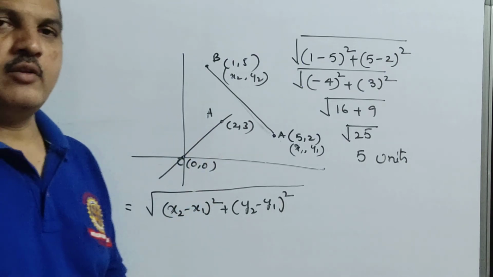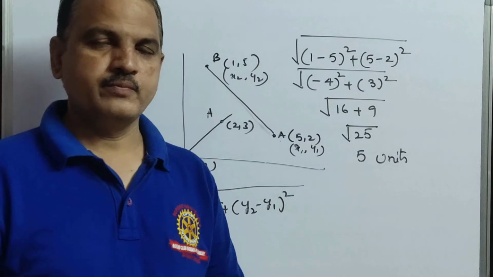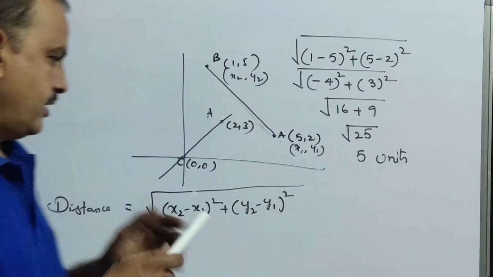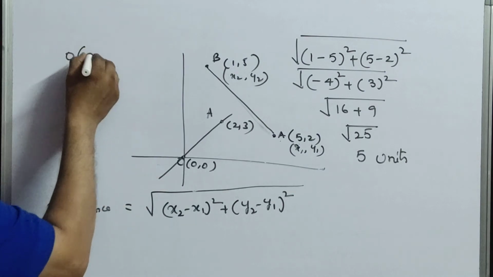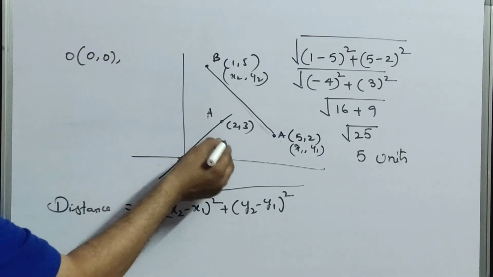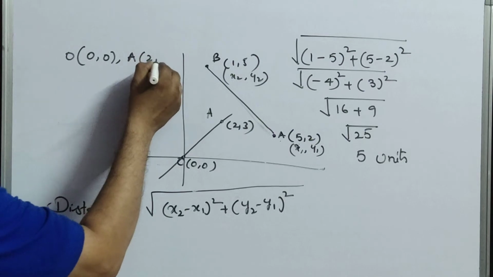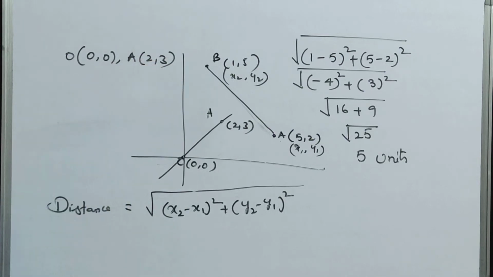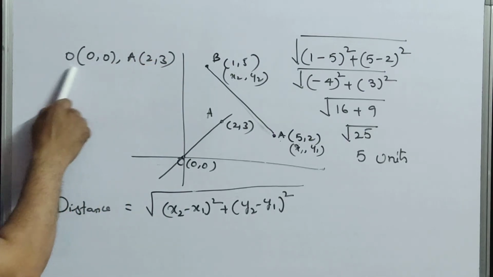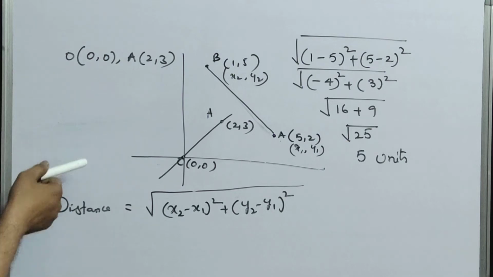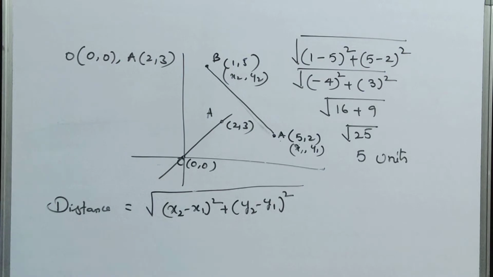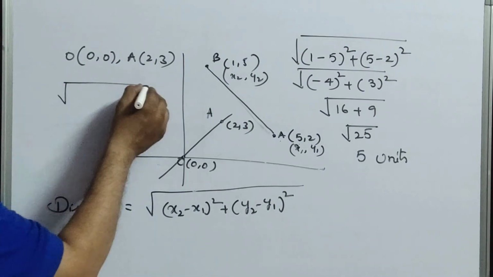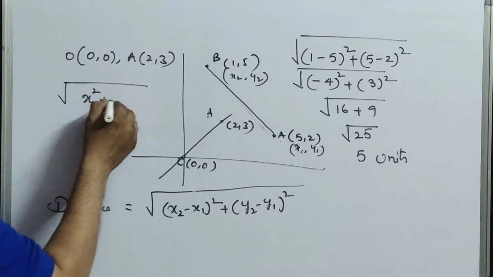That means both the x coordinate and the y coordinate are 0. That means O is 0, 0 and A is 2, 3. Both the points are given, but one of the points is 0. At that time, when they ask for the distance, there is no need to use this formula. Directly you can write the formula root over x square plus y square.